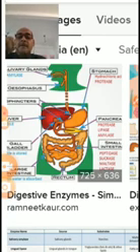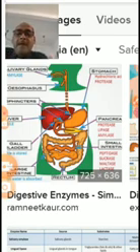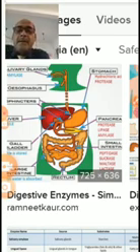My dear students, in this structure you are looking at some associated glands, that is the liver as well as the pancreas, and the gallbladder, that is the storage organ of the bile. So my dear students, let us see the physiology of the digestion in this diagram so that you can understand the anatomical and physiological aspects of the digestive system.